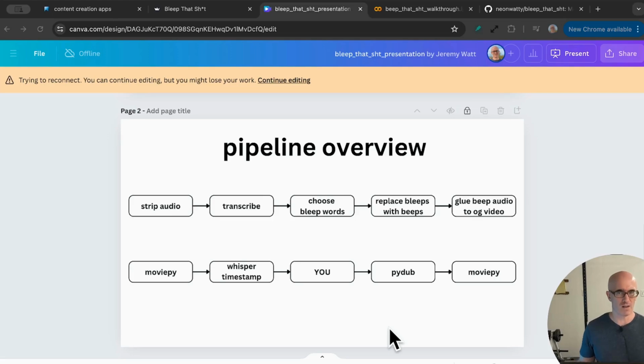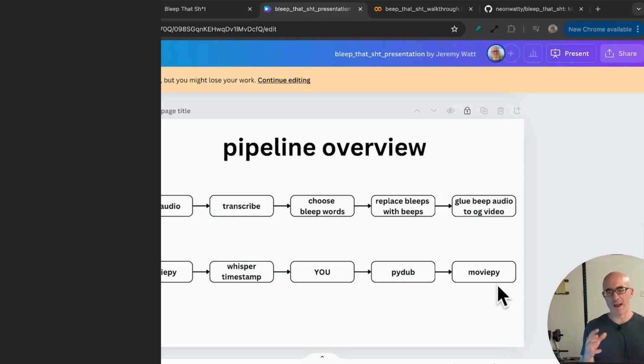What libraries or what models are used at each step of this pipeline? To strip the audio off, we're using MoviePy, which is a big open source Python library for manipulating audio and video locally on your machine. For transcription, as I mentioned earlier, we're using Whisper, but actually in particular, we're using a nicely packaged version of Whisper. A link to this can be found in the README description and in the Colab notebook. It's a GitHub repository called Whisper Timestamp. Then of course, the words being chosen to bleep out are chosen by you. And then PyDub is used to make the replacement of your chosen bleep words with the bleep sound effect. And finally, MoviePy is used once again to do that gluing of the bleeped audio back to the original video.